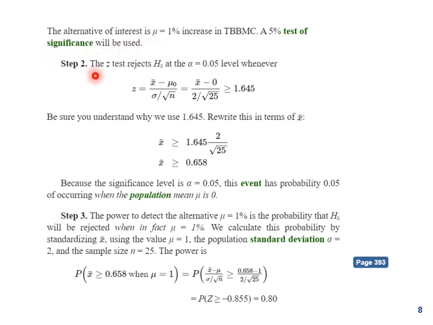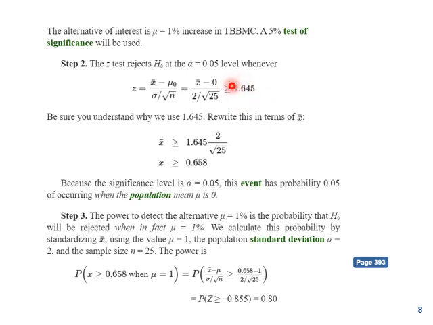So our second step: the z-test rejects the null hypothesis at the alpha 0.05 level whenever z is equal to x bar minus 0 divided by 2 by root 25, where 2 is the standard deviation and n is 25. We already have seen that for alpha 0.05 our z critical value is 1.645.